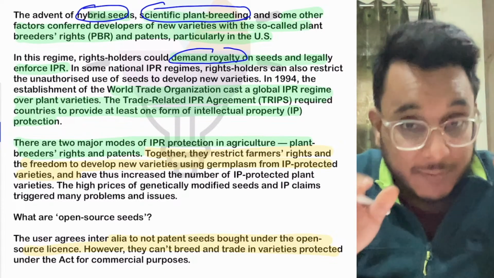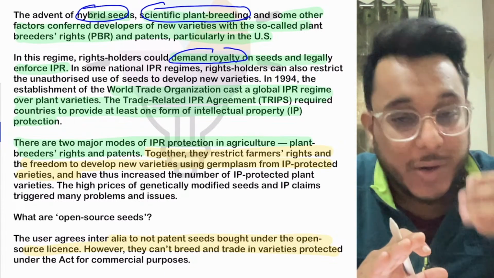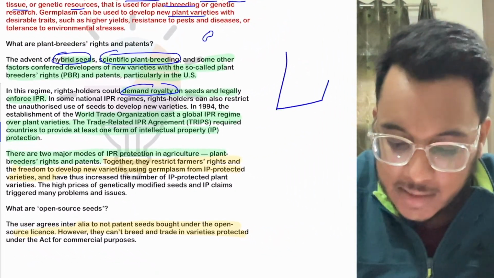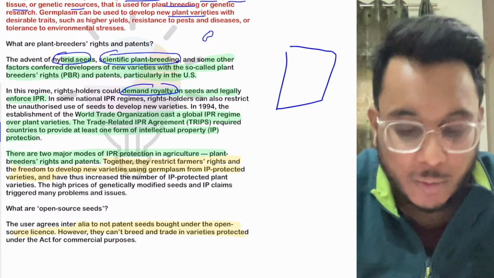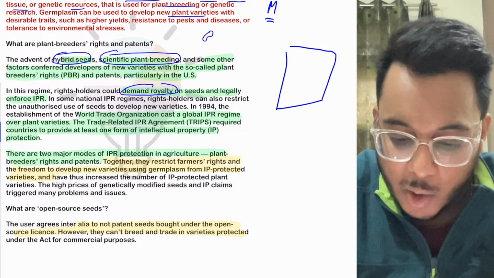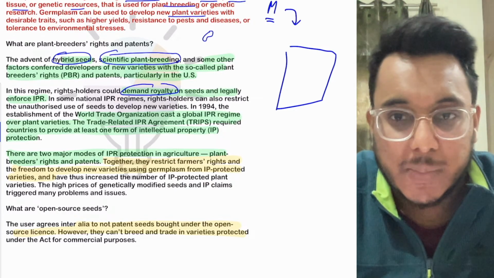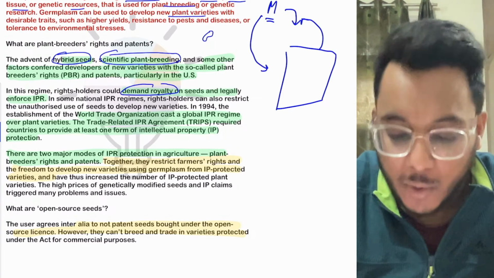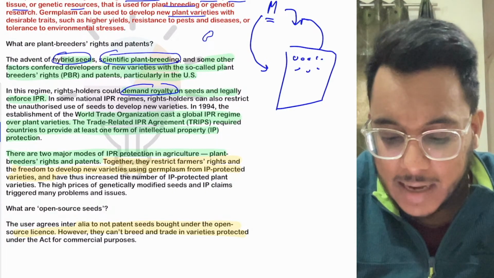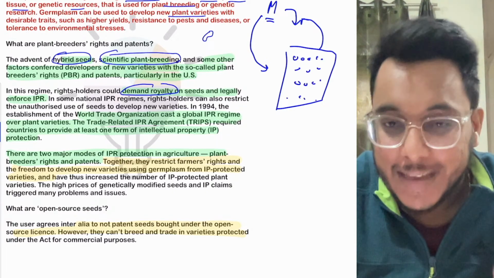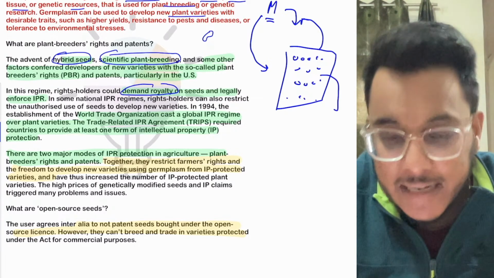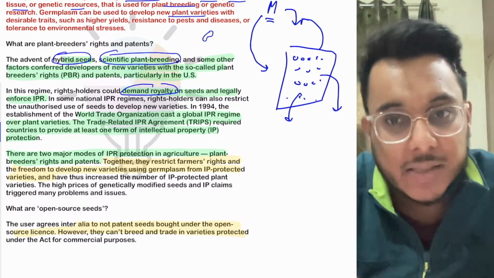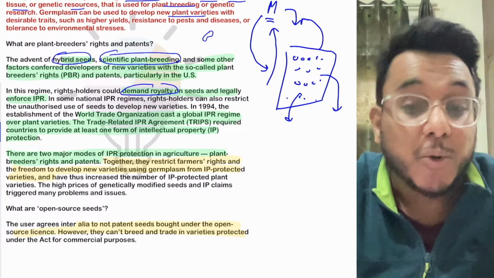They demand royalty, that if they have made a particular variety of seed, you need to buy that seed from them. Let's take one example. Suppose this is a field, there is no crop growing right now, and let's say Monsanto has made BT cotton. Now I need to buy the seeds from them and pay money. I use these seeds and the cotton grows in my field. Next year, let's say I want to use the seeds derived from my own field. Then also I have to give royalty to these companies.